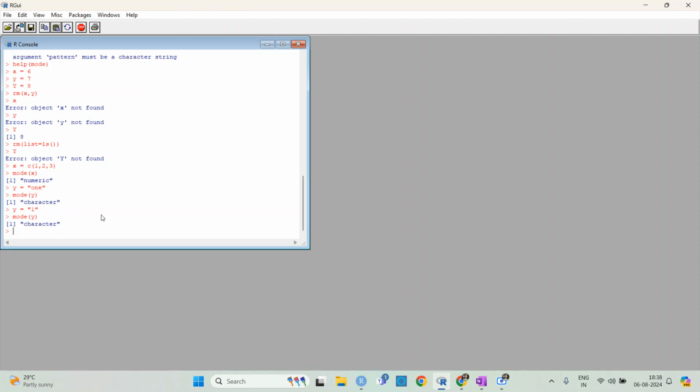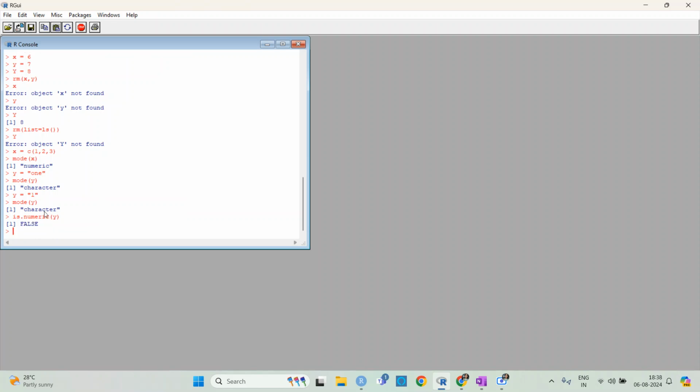Another thing: mode is for checking the type directly, and is.numeric will give you a true or false value. So if I put is.numeric(y), it is false, because y is a character value.